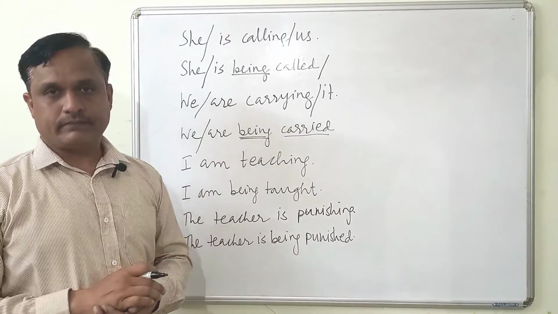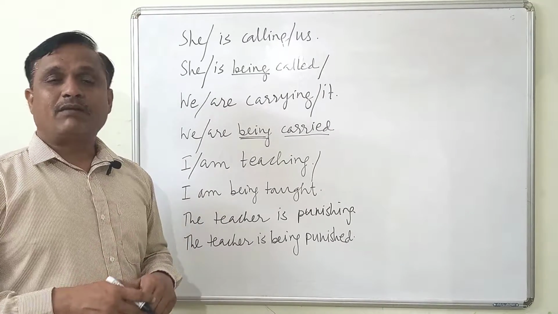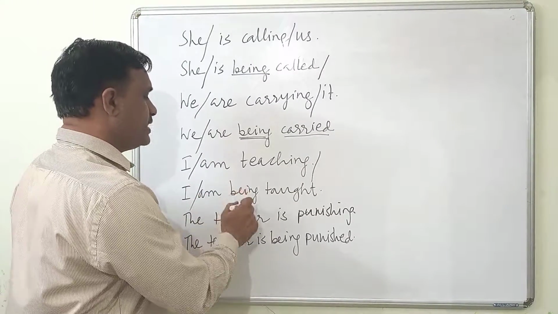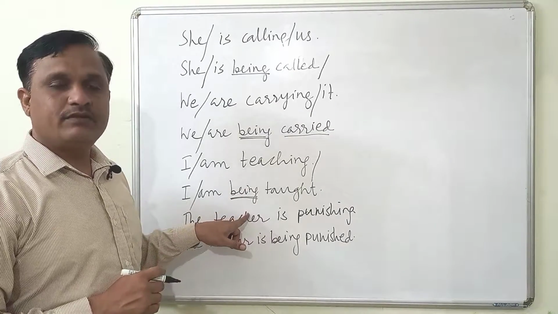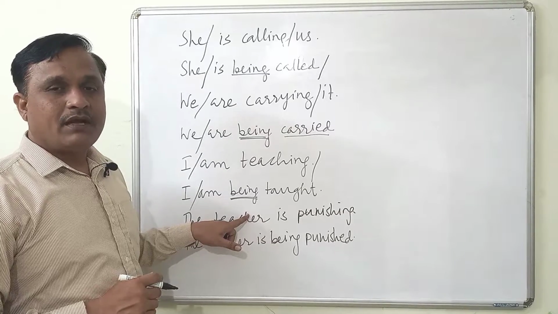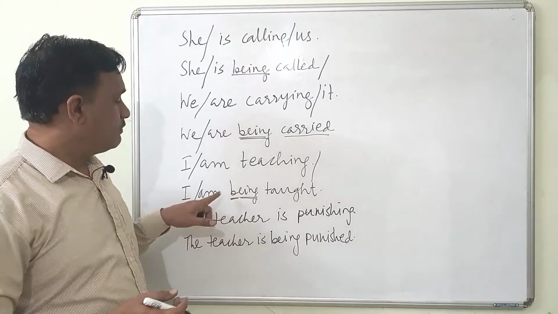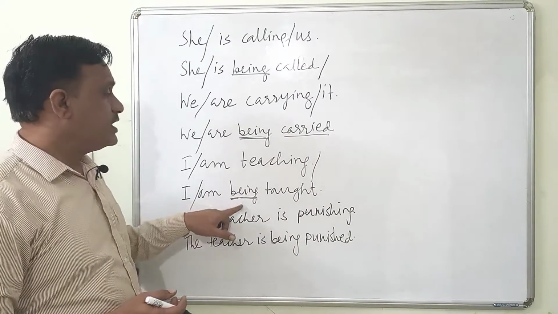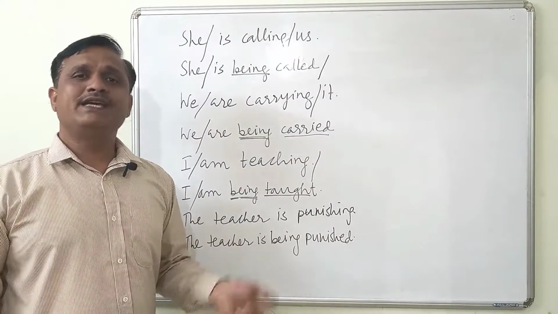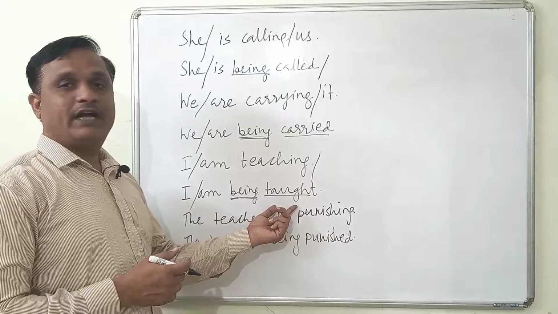Next example, I am teaching. Here I am active. Now I am being taught. Now somebody is teaching me. The action is now happening. So here am being. This is an important construction in the continuous part. So when the action is in continuation, action is happening either in the past or in the present or in the future, then you will have to have being after the form of to be. So being taught, this is the third form, and this is how I become passive over here. I am being taught by someone. So I am making myself passive here in progressive action.